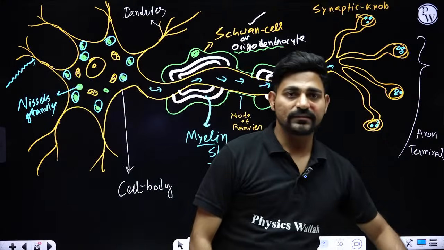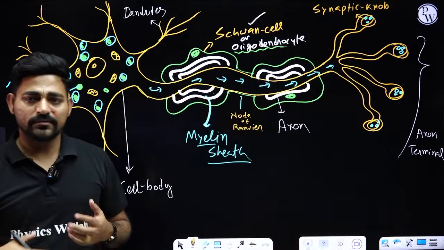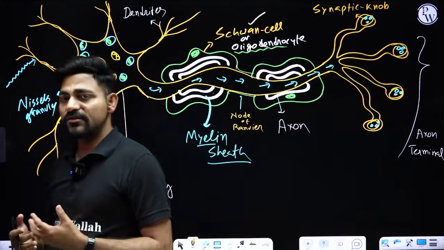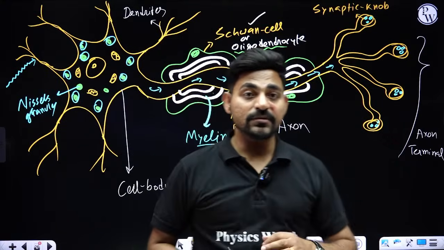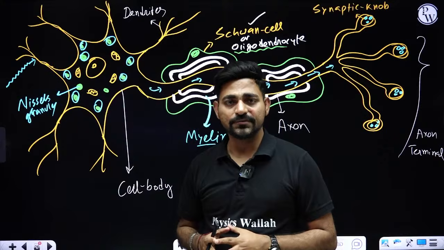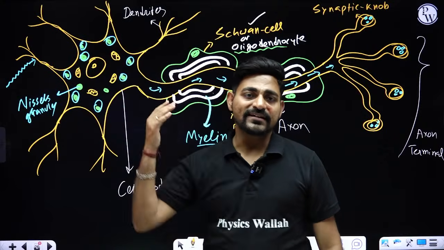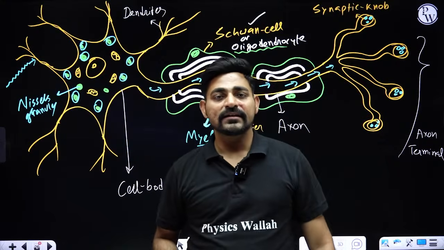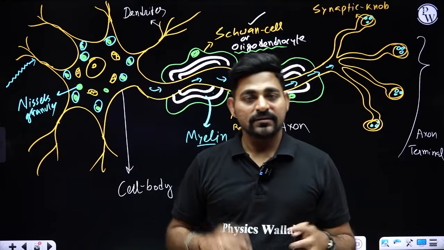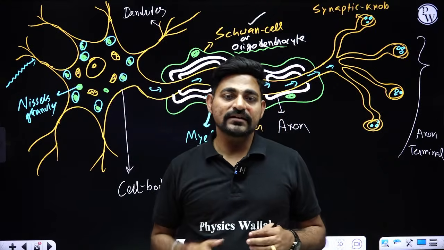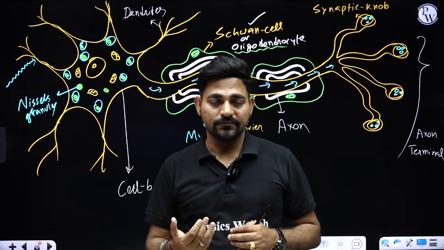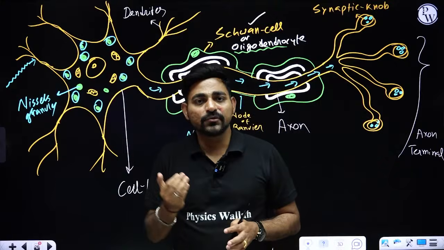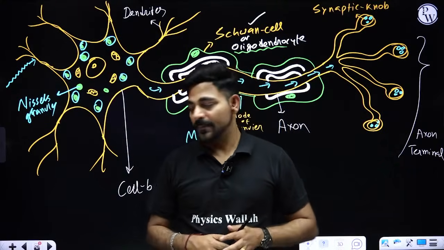Okay, so that was a very basic brief about the structure of neurons, the structural and functional unit of life. Now if you ask me, sir, what is the difference between a myelinated neuron and a non-myelinated neuron? Obviously, when these neurons are conducting nerve impulses or electrochemical signals, if the axon is myelinated, that will conduct fast, but if the axon is non-myelinated, that will conduct slow. So myelinated neurons are faster neurons, non-myelinated neurons are slower in comparison.